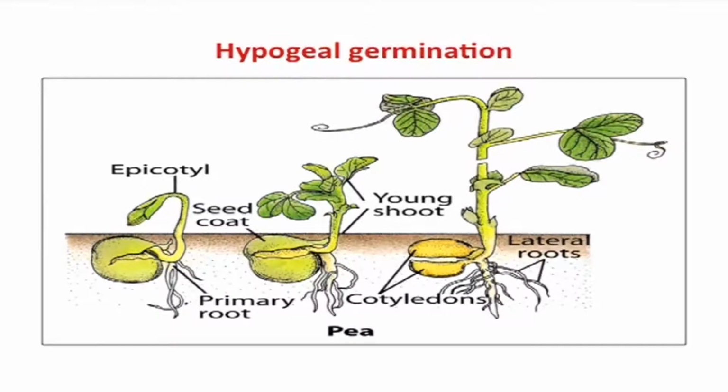The next type is the hypogeal germination. Hypogeal germination is characteristic of monocots and some dicots like red gram, chickpea, peas, palm and many other species. During germination, the cotyledons remain beneath the soil, while the epicotyl pushes the plumule upward and it emerges above the ground. Regardless of their above ground or below ground locations, the cotyledons or comparable storage organs continue to provide nutritive support to the growing points throughout germination.